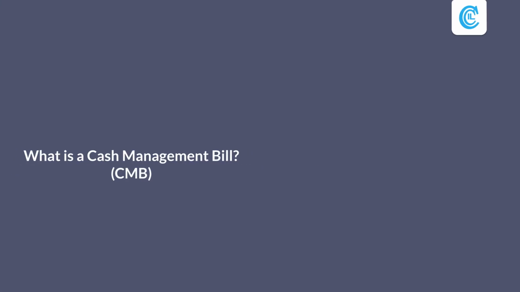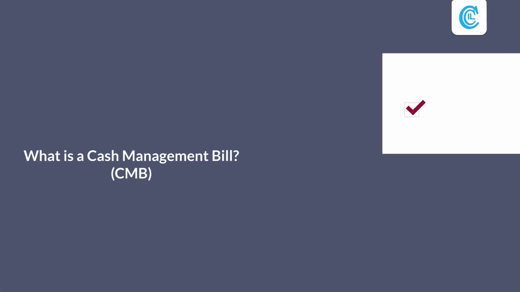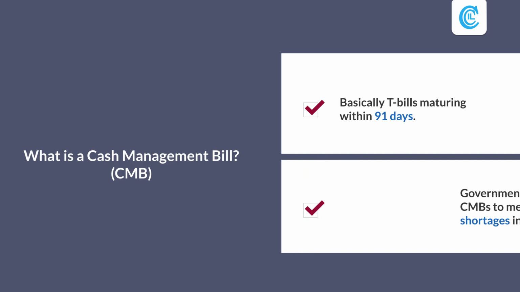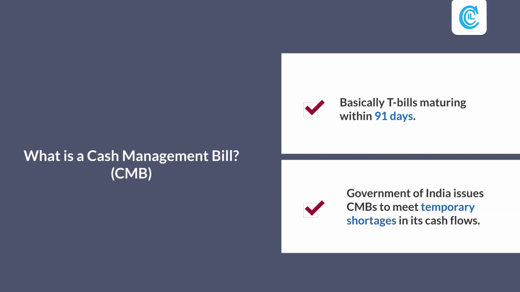What is a cash management bill? They are basically T-bills maturing within 91 days. Government of India issues CMBs to meet temporary shortages in its cash flows.